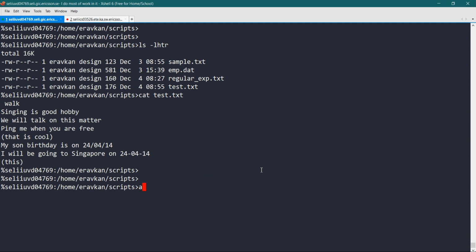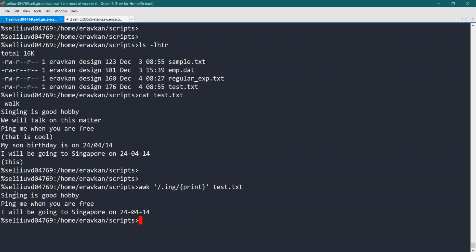So I can write awk, then this, then any character before ing, then close it, print test.txt. So you are getting singing, ping, going. So any character before this.